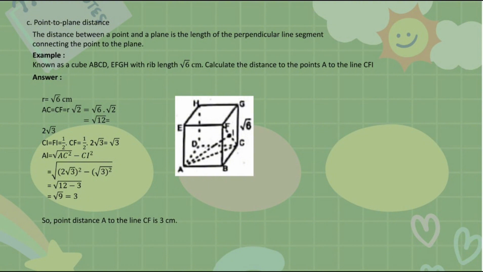Then the square root of AC squared minus CI squared equals the square root of (2 square root 3) squared minus (square root 3) squared equals square root of 12 minus 3 equals square root 9 equals 3. So, the distance from point A to the line CFI is 3 cm.